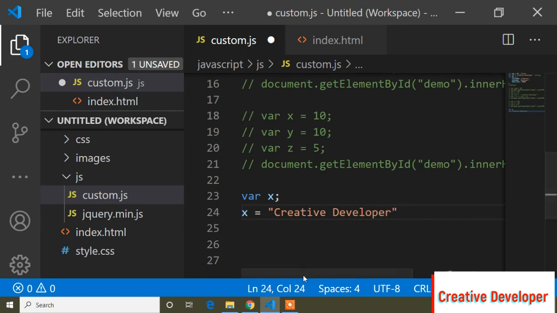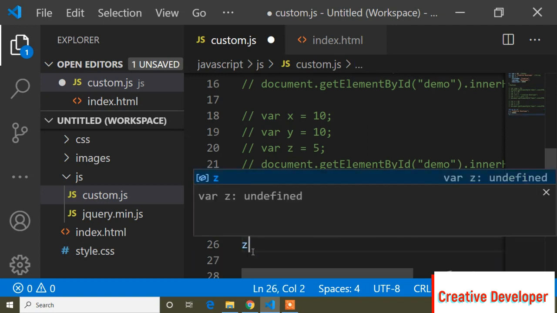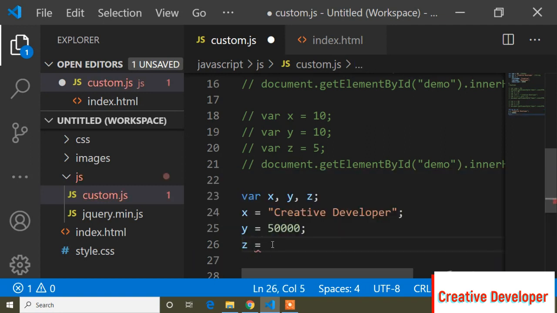And now another way: if I want to declare another variable, you can use a comma and y, and inside this y I can write a number. So y equals 50,000, and now a semicolon. And now if I want to print this, first I will add another variable, so I will add a comma and jet, and inside this jet variable I will add these two.